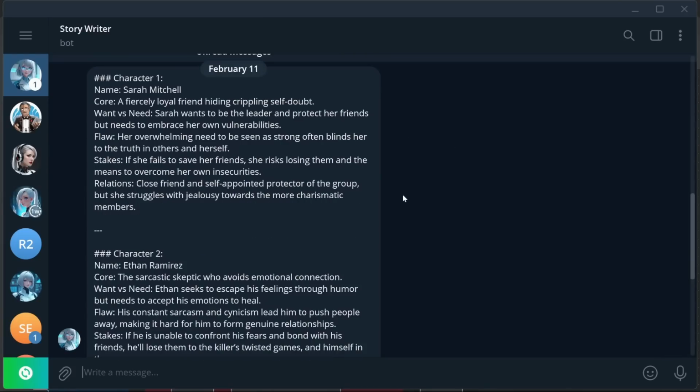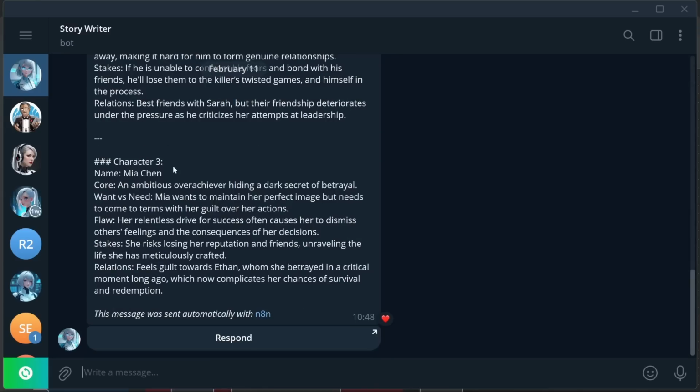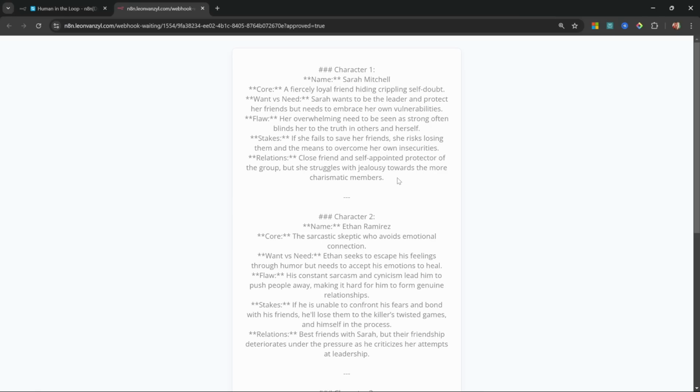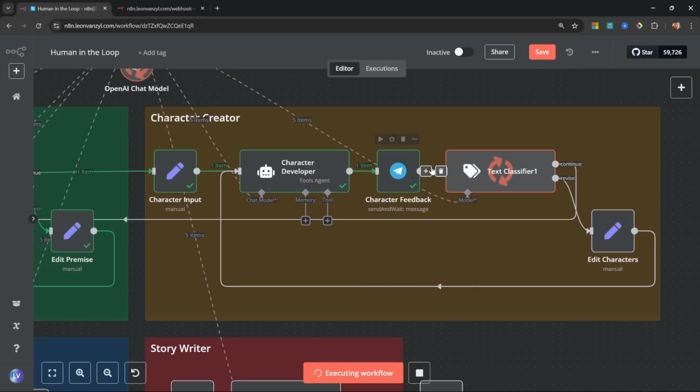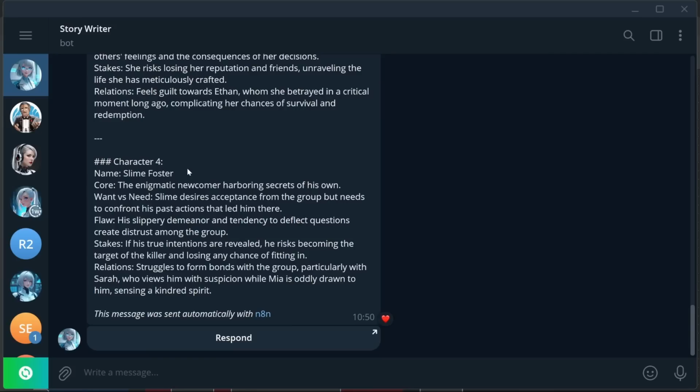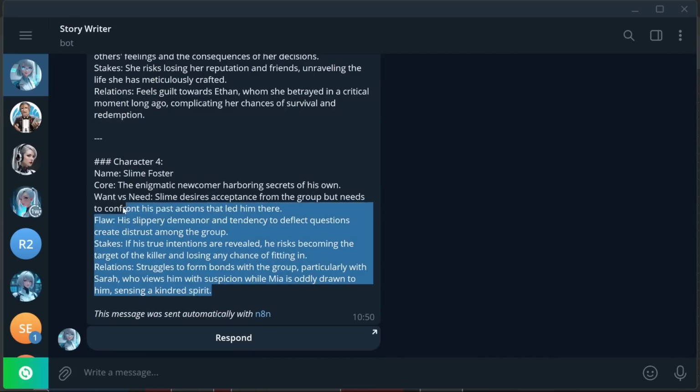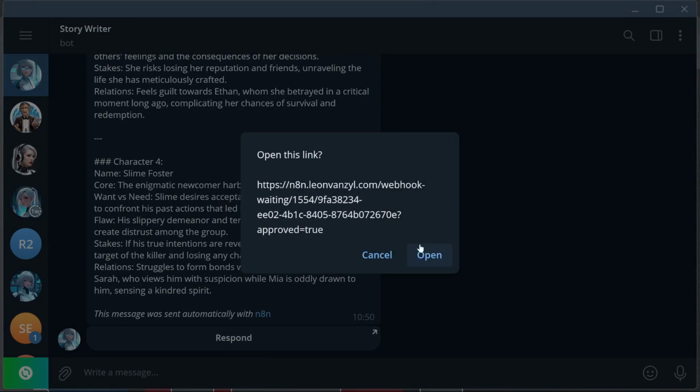And going back to Telegram, we can see the details of each of the characters in our story. And it's created 3 different characters. Let's say we wanted a 4th character as well. So in this form, let's simply provide feedback like, add a 4th character called Slime, he is new to the group and acting suspicious. Let's send this, and now we can see in n8n that we've now gone back to our character agent. We can indeed see the 4th character called Slime Foster with all of his character details. So let's continue with the story.